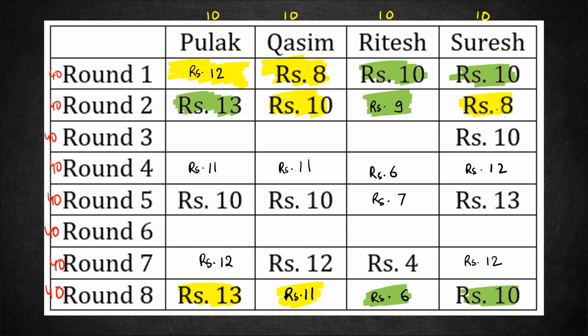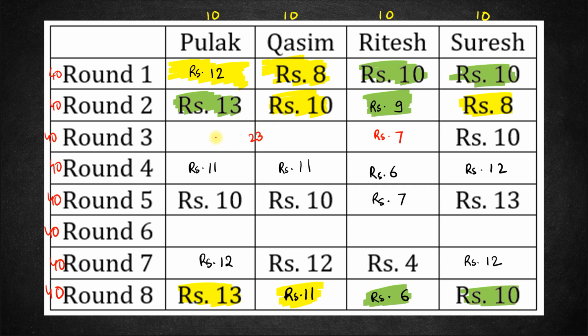Okay. Now Suresh is gaining 2 rupees over here. So that means Ritesh must have lost 2 rupees. So this must have been 7 rupees. I'm making a case. We'll consider Pulak later on. Fine. So the total amount that they have is 17. So the total amount these two guys together will be 40 minus 17, 23. Okay. Now how is the sum of 23 possible?